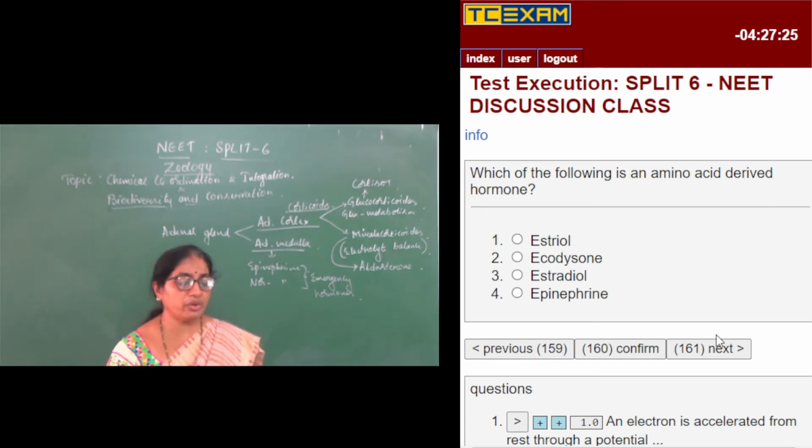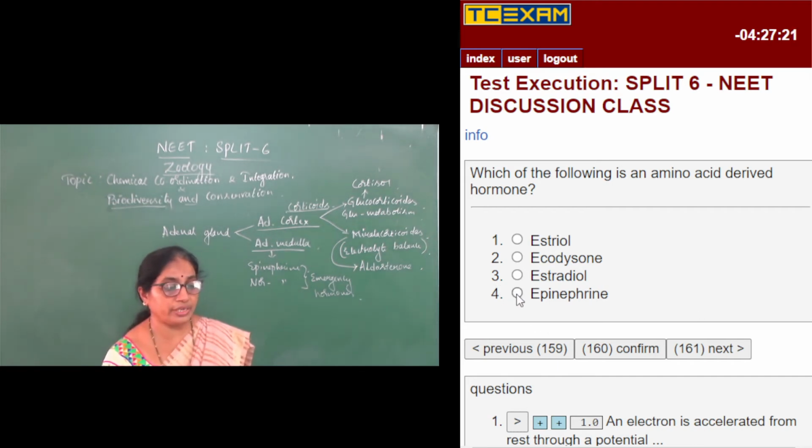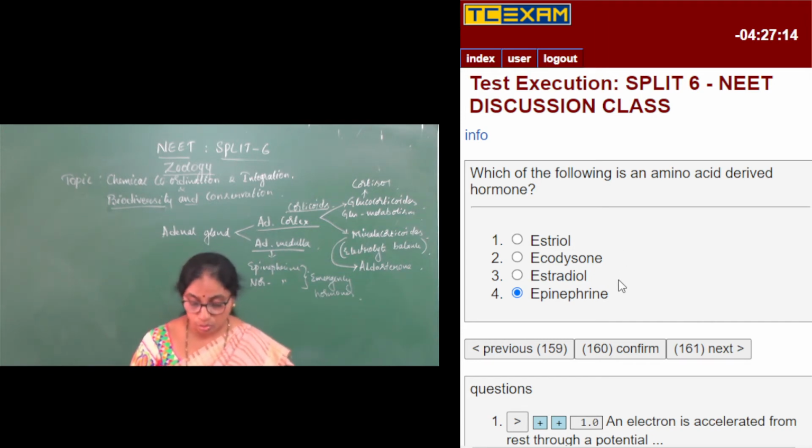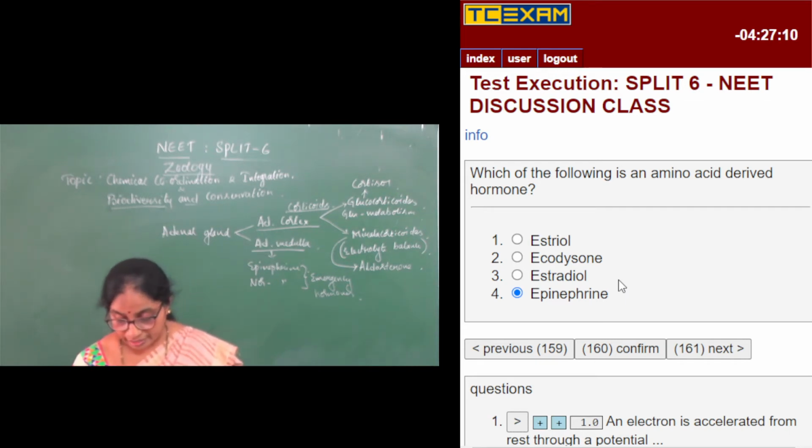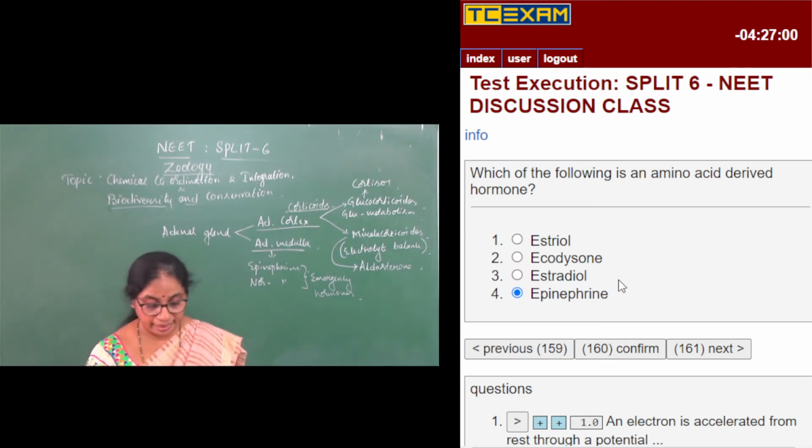The only amino acid derived hormone is epinephrine, also called adrenaline. Estriol, estrone and estradiol are all estrogens.